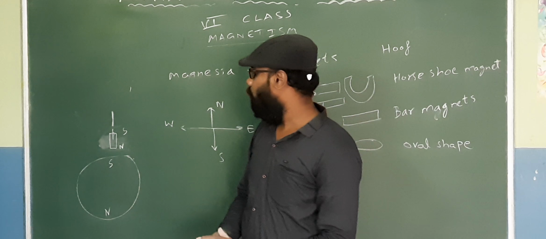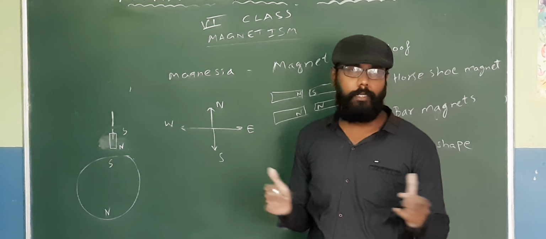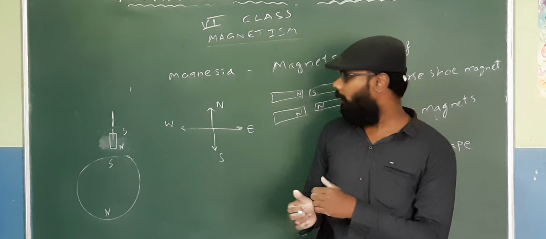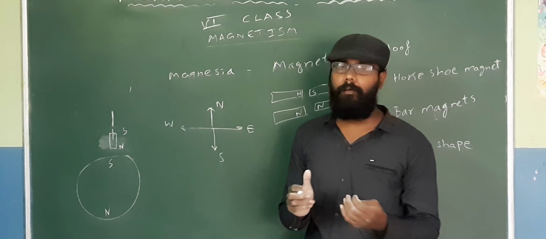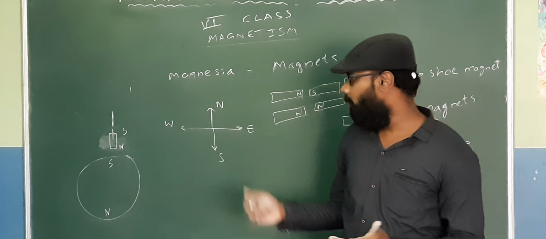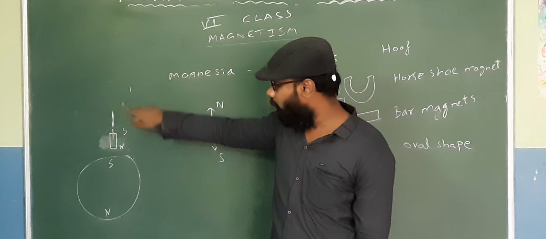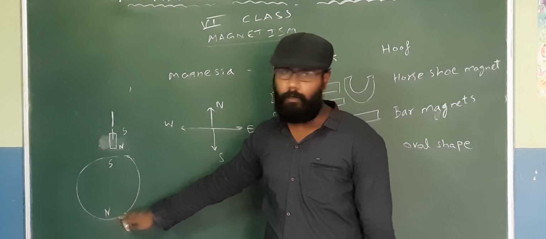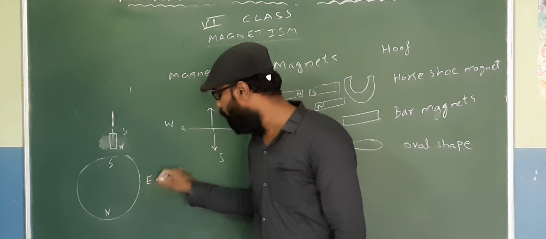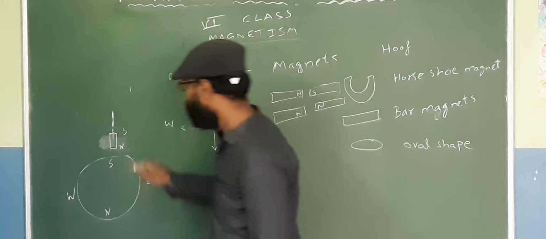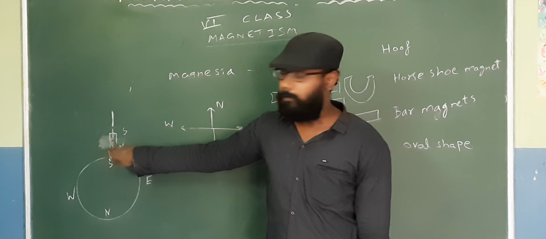So this way, in olden days, the people moving in the ship, the ocean is very huge. They don't know which direction they are traveling properly. So if they want to navigate, or if they want to move from one place to another place, they made use of this magnet to find the direction. Using this magnet, it's possible to know whether you are moving north and south. And if north and south is identified, obviously you can identify east and west. So this is how a magnetic compass works.